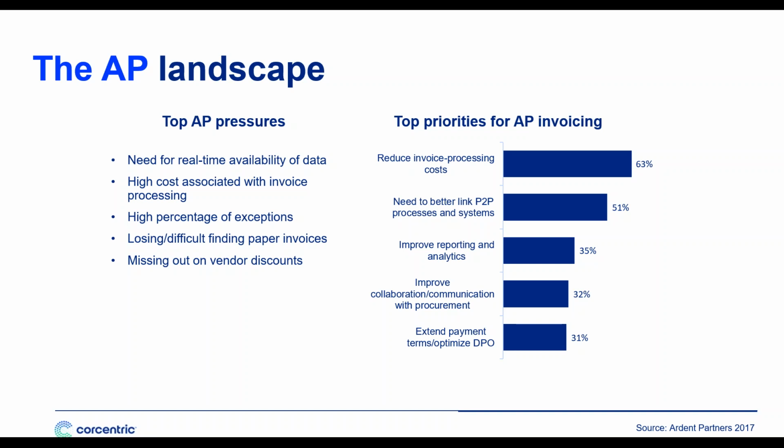It didn't know where it stood with its cash, and that exacerbated the financial credit crisis. In fact, we've only just recently dug out from under it. Businesses recognize if only they could unlock that information that resides in AP, now they'll be able to better control their cash and their spending.